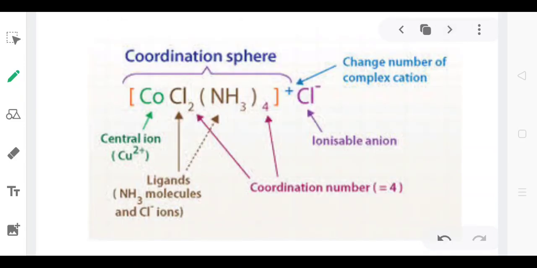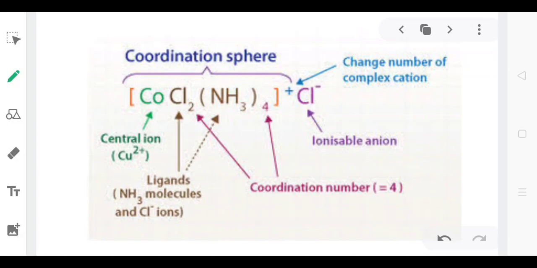Now, in this figure, we can clearly see that a coordination compound contains various parts. The bracket part is known as the coordination sphere, which doesn't lose its identity when dissolved in water. The red colored bracket is the coordination sphere. The chloride ion, shown outside the bracket, is known as the ionizable ion. The charge on the chloride ion is exactly opposite to that of the coordination sphere.